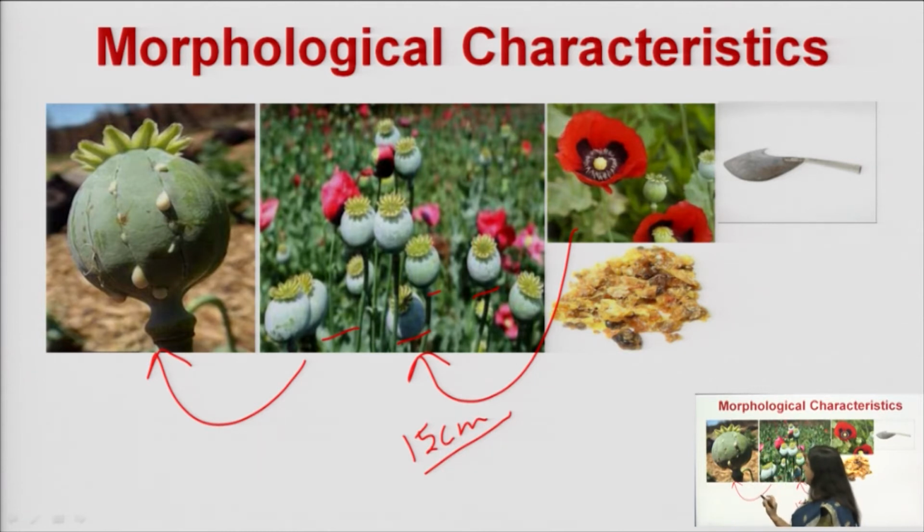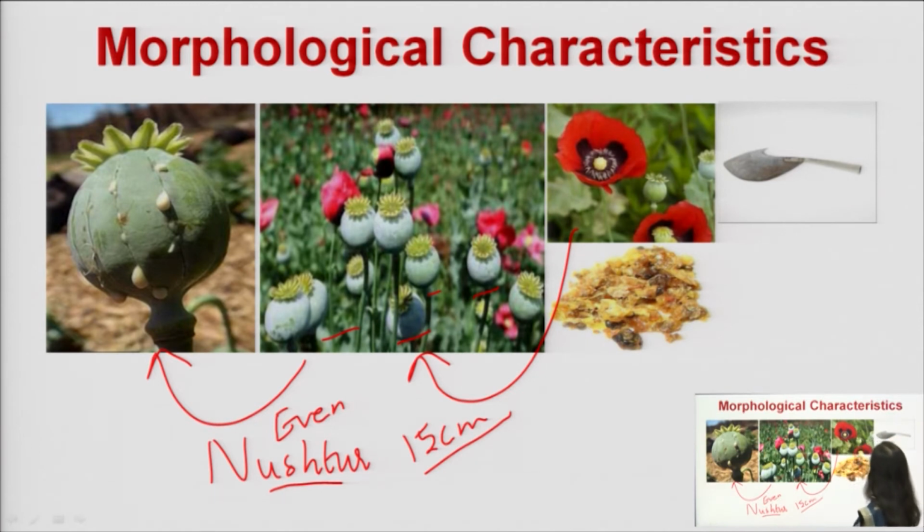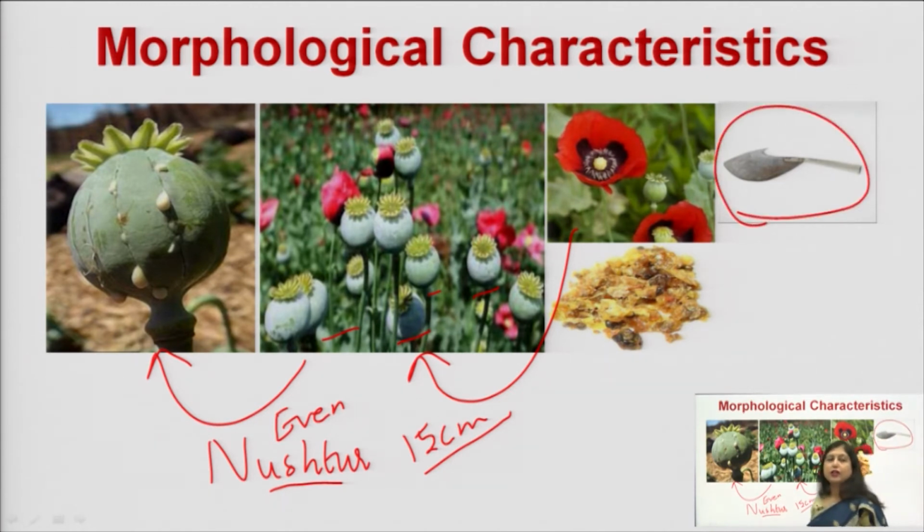Normally the collection is done in the evening, using a specific knife known as nashtar. It is a Urdu term, and this is the diagram of the nashtar, which has a pointed tip. Using this nashtar, slits are made in the fruit in a longitudinal pattern. Longitudinal pattern means long ways, lambai mein. So, we make the incisions longitudinally and they are not very deep, they are just pricked from the tip. As the pricking is done, the latex starts oozing out, as you can see here.